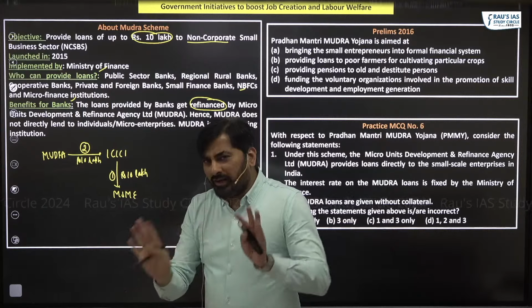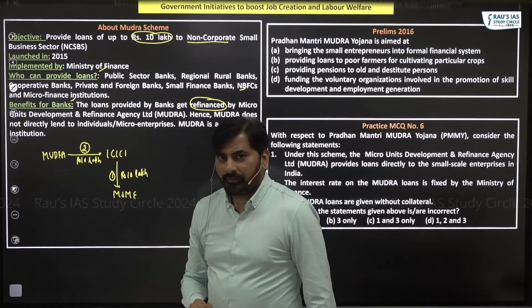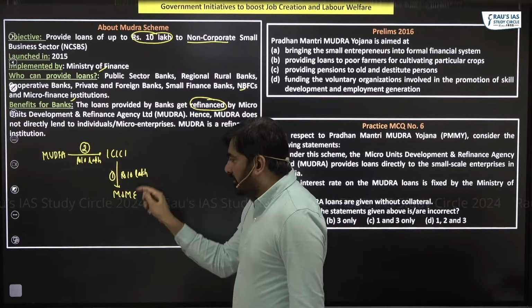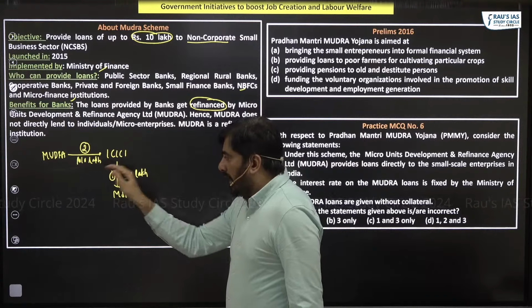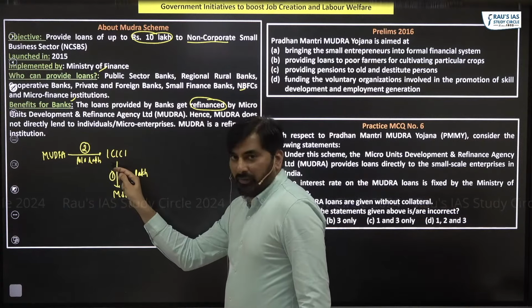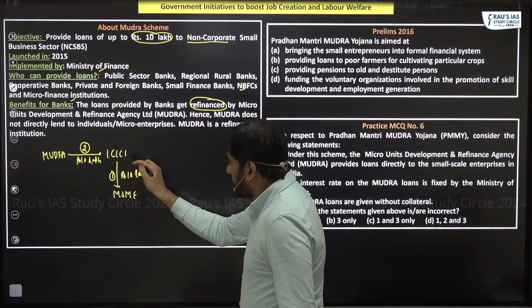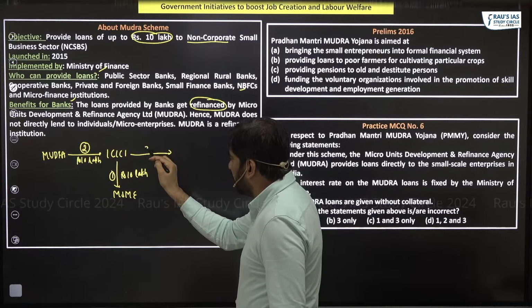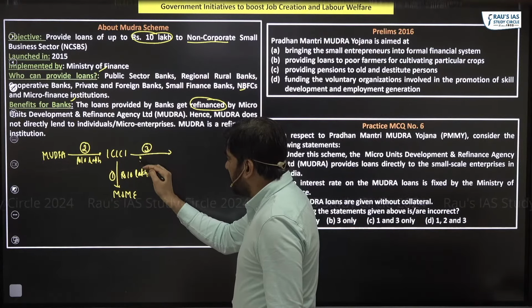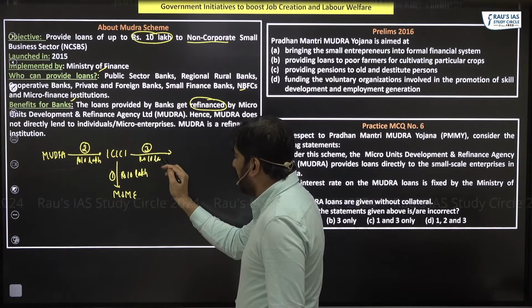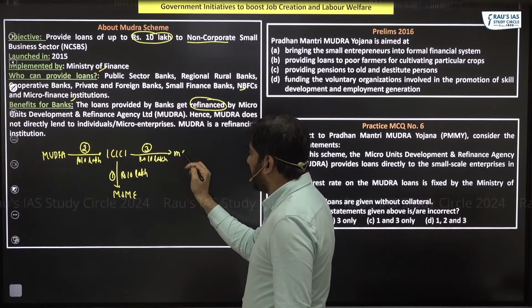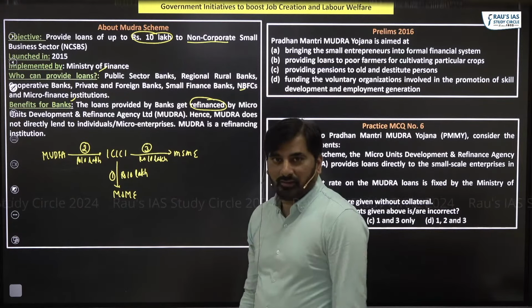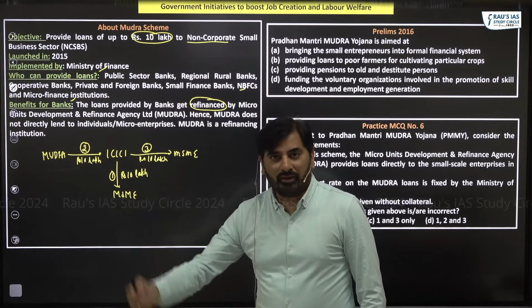But why is Mudra giving this kind of refinancing to me? Think, I have given 10 lakh to an MSME. As soon as I give 10 lakh, Mudra will give me an additional 10 lakh. Using this 10 lakh, you must understand, ICICI Bank can give a new loan to another MSME. So the loans are being circulated.